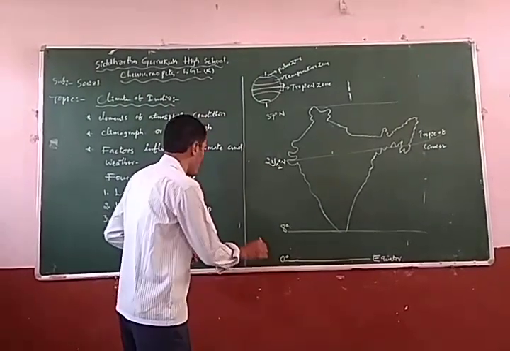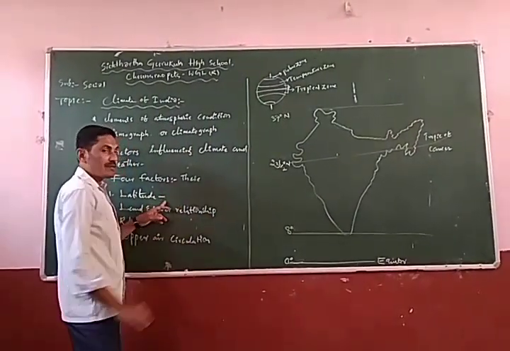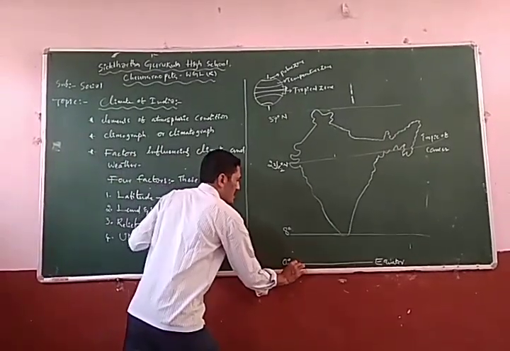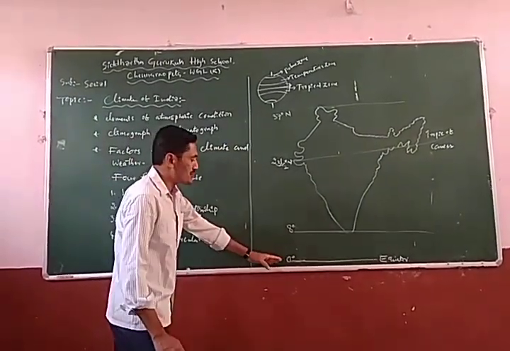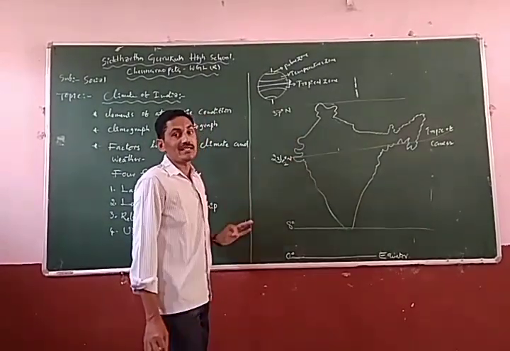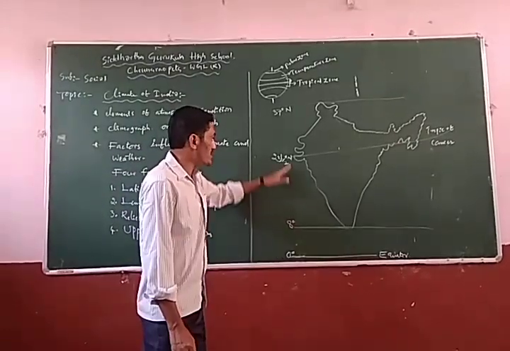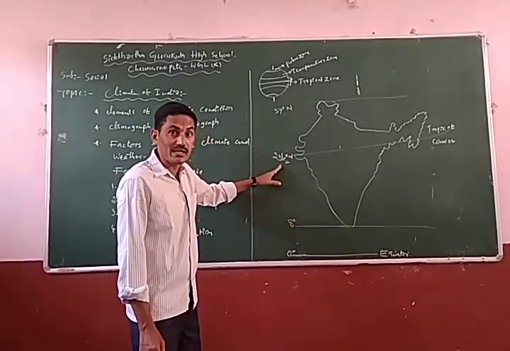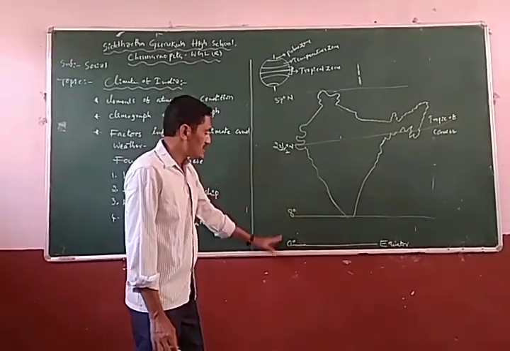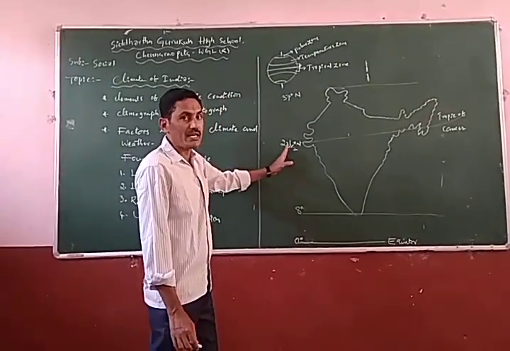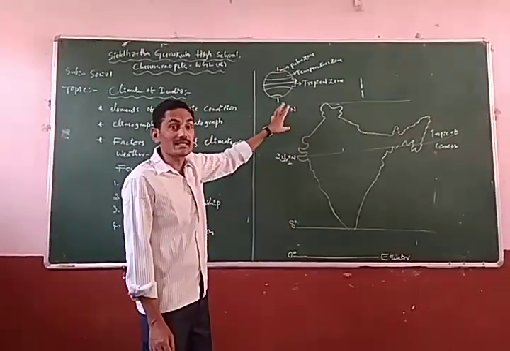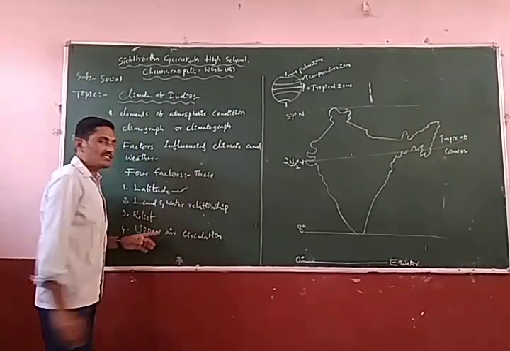So for example, it depends on the latitude from the equator. When we move from the equator towards the northern side, the temperature decreases. Why? Because in the tropical zone between 0 and 23 and a half degrees, it is very hot at the time of summer. As we move from the equator towards the north, the temperature decreases. This is one type of factor.